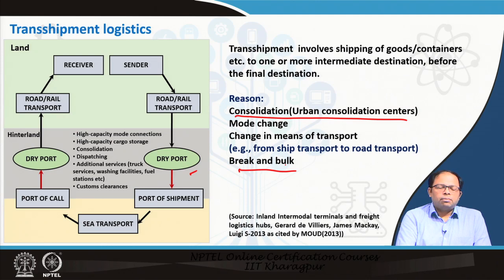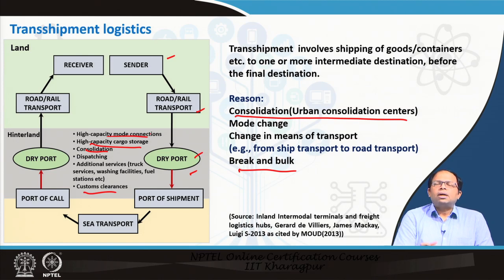Here we see one example. There is a sender. He uses road or rail transport. It goes to the dry port. It's sort of a container terminal where there are customs clearances, spaces for trucks, services, washing facilities, and so on. Consolidation happens there, with high capacity cargo storage and high capacity mode connections, all these things happen over there.